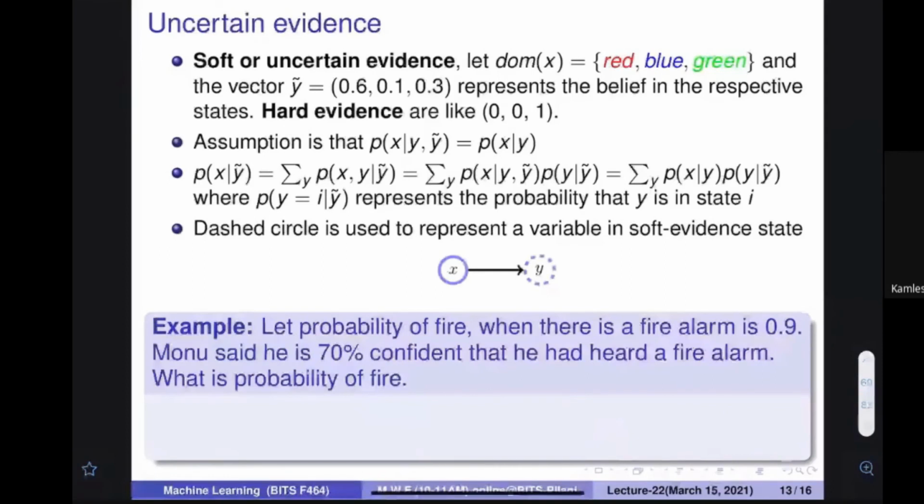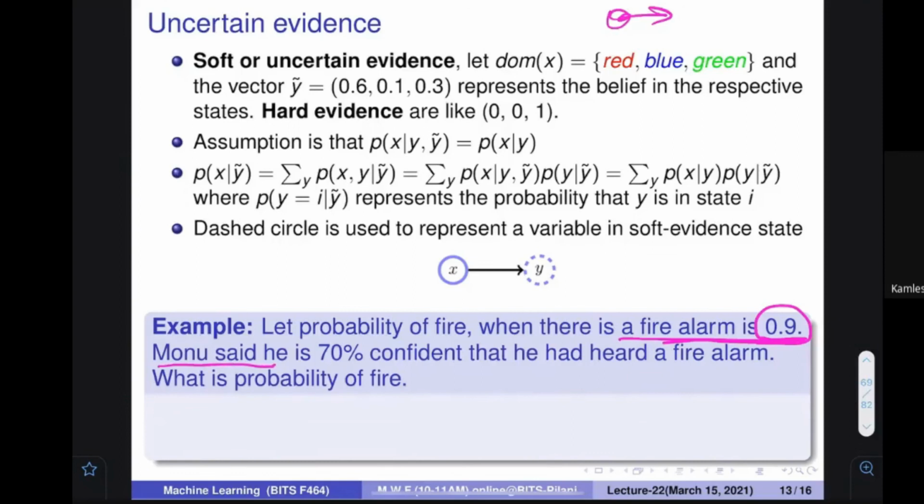Let's assume that the probability of fire when there is a fire alarm is 0.9. So what is happening is that some fire alarm is going on, and if the fire alarm comes, the probability of fire is 0.9. Why is it not 1? Because sometimes people may be testing the fire alarm. So the probability that there is a fire when there is a fire alarm is 0.9.